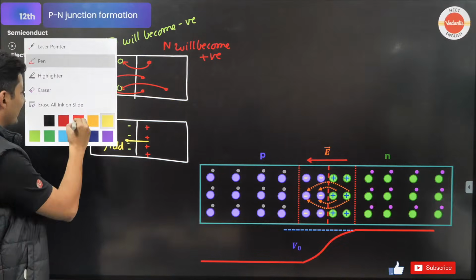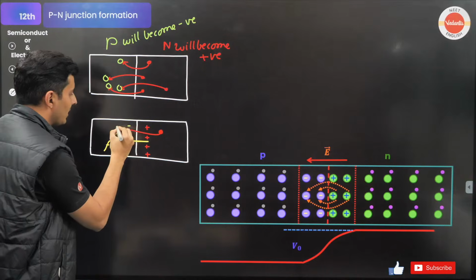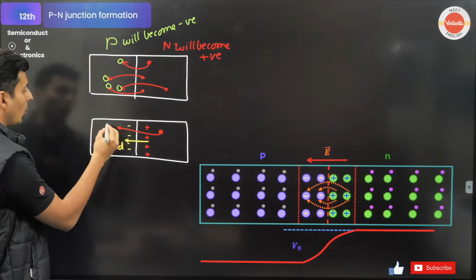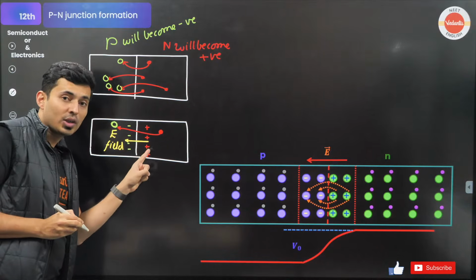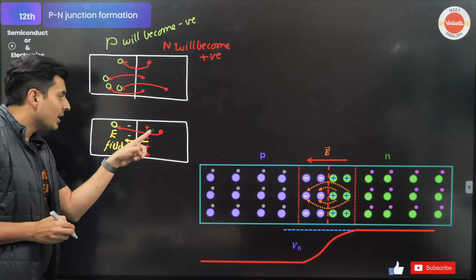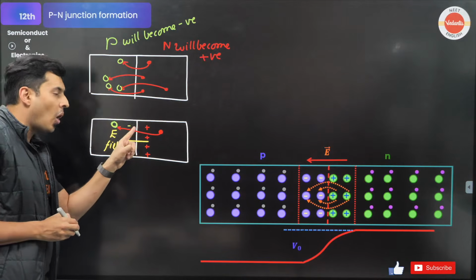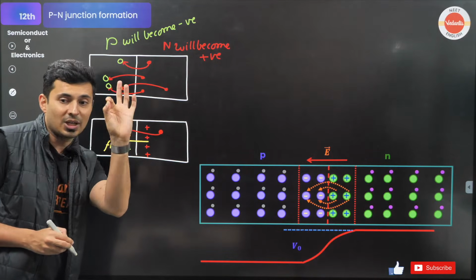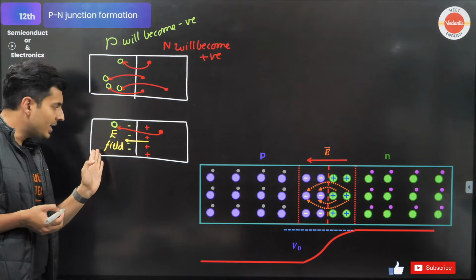So if there is now another electron which wants to make a jump into this hole, think which direction will the force on that electron be? If the electron wants to go here, electric field is here, the force on the electron, which direction will it be? Answer in the chat box quickly. Left side or right side?